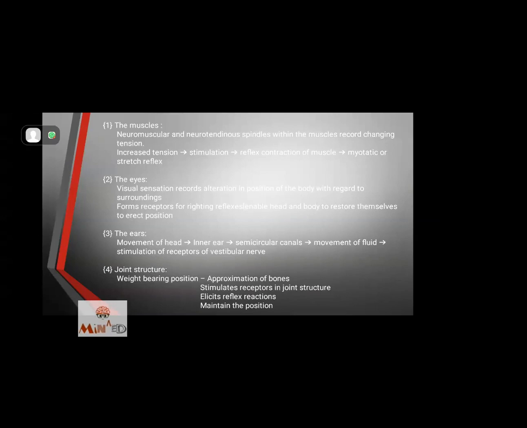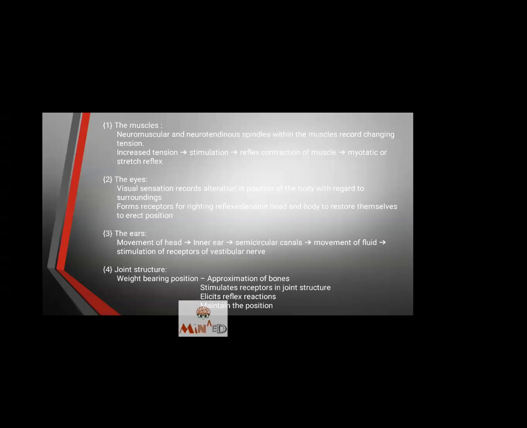First, the muscles. The neuromuscular and the neurotendinous spindles within the muscles record the changing tension. The increased tension will give rise to stimulation of the reflex contraction of the muscles and the myotactic or the stretch reflex. I'm going to explain again. There will be an increased tension in the muscles to produce a movement or due to a stimulus.